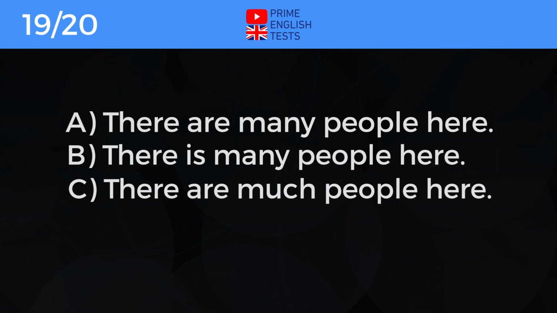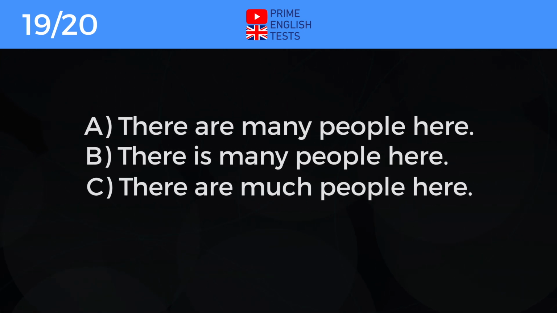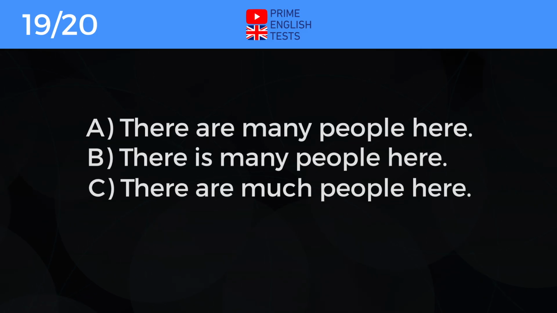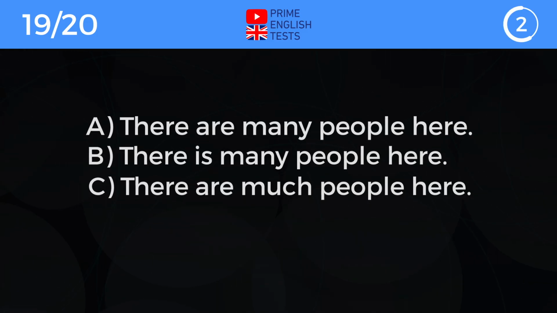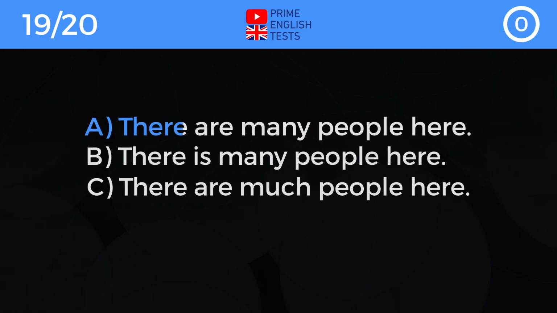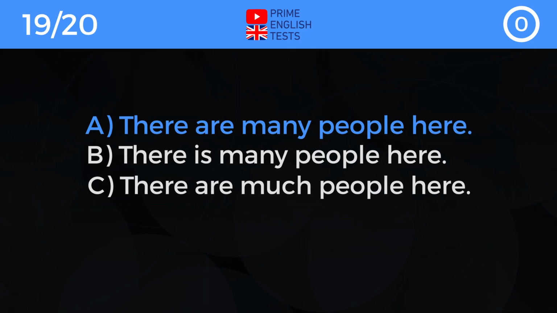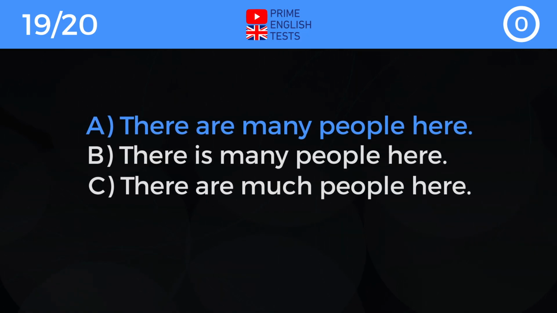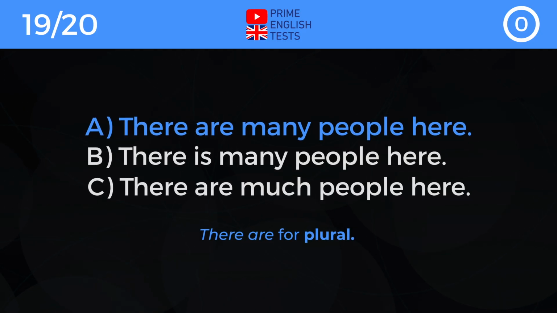A. There are many people here. B. There is many people here. C. There are much people here. Correct answer is A. There are many people here. There are for plural.